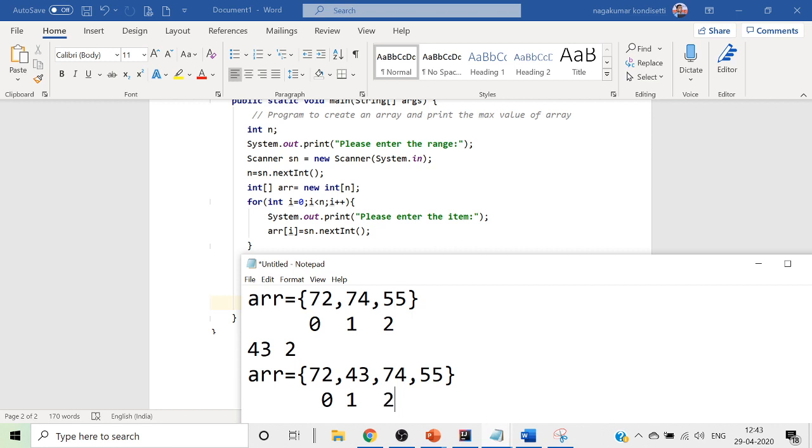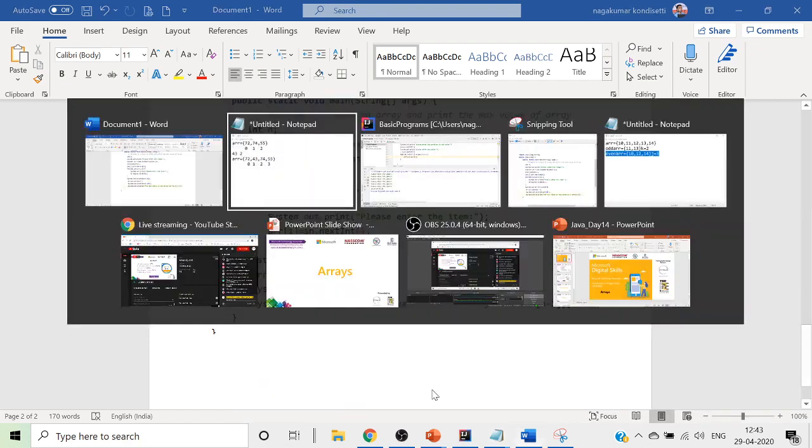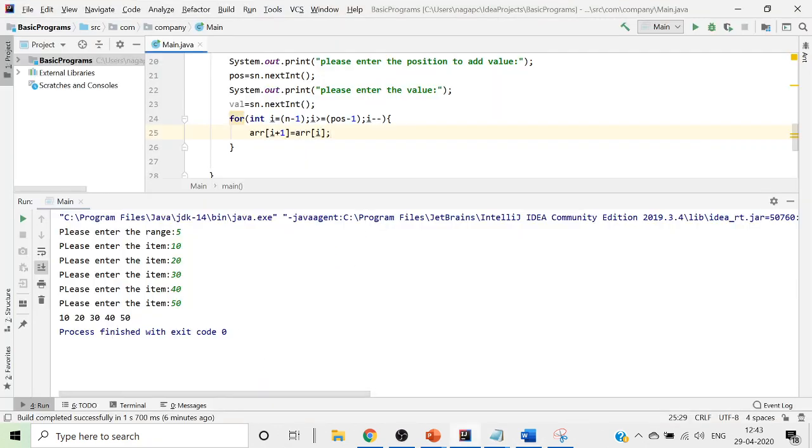Similarly, this 2 is also becoming 3, this 55 position is also becoming 3. So that's the reason why we are writing it as arr of i plus 1 is equals to arr of i.